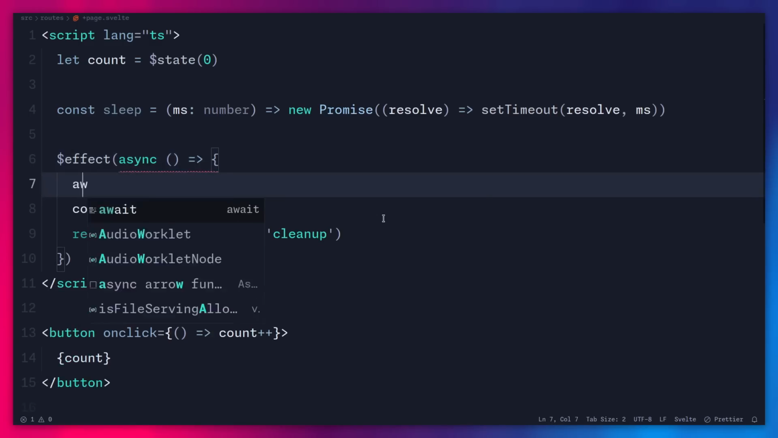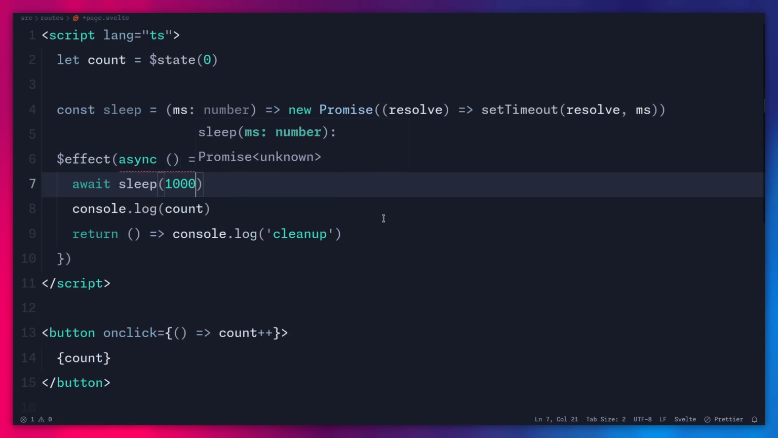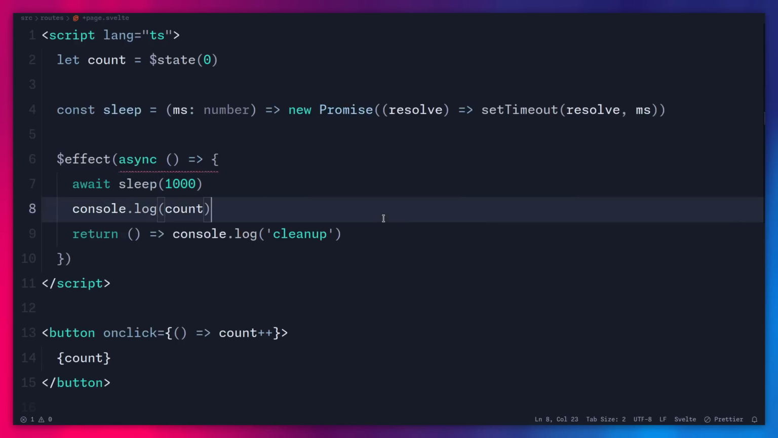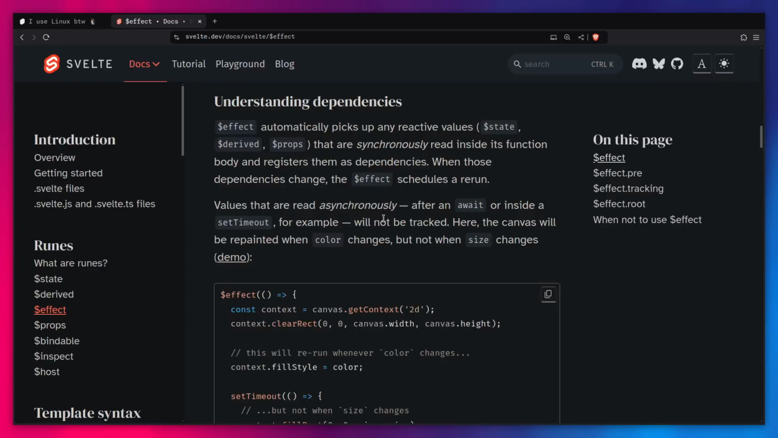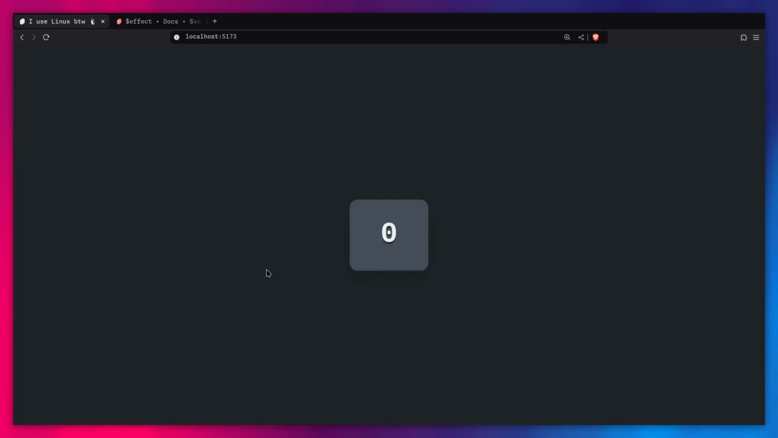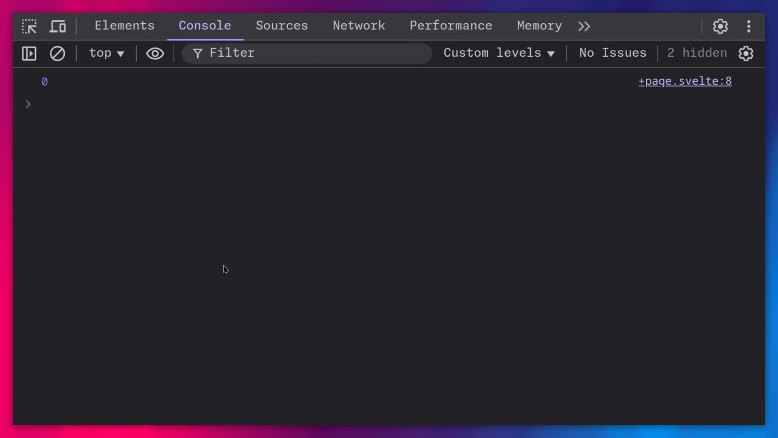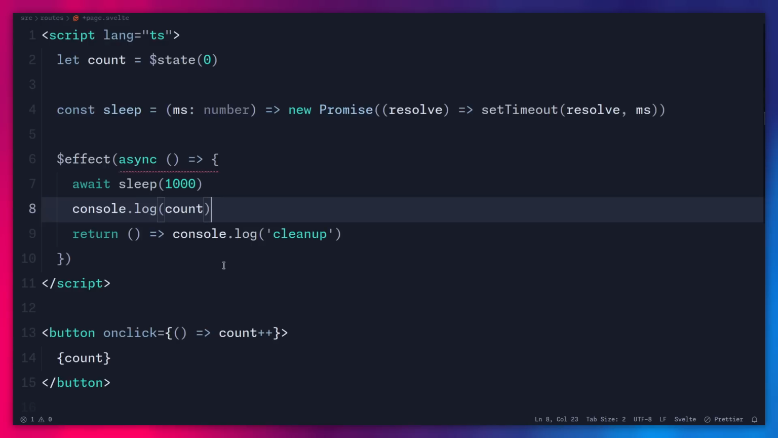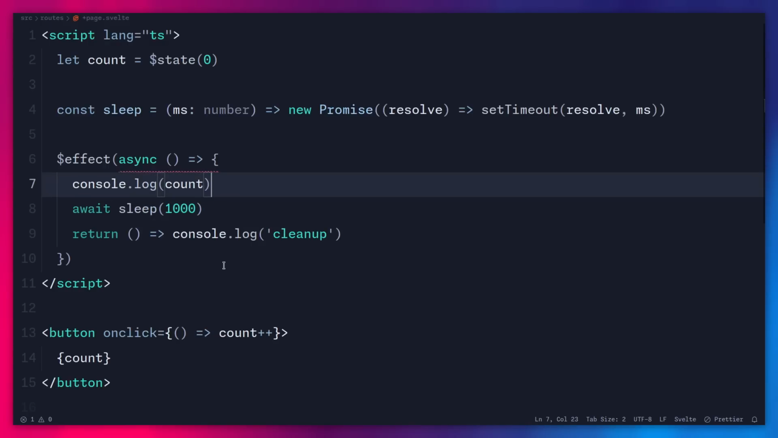So for example, here, if we say await sleep, let's sleep for 1 second. And then as the docs say, this isn't going to be tracked. So even if I save this, and now I'm going to refresh for good measure, and now we can increment this count, so it can go up to 4, and then we're going to see it's going to be 0, right? But if we actually use this before await, it's actually going to be tracked, but our cleanup is not going to run.